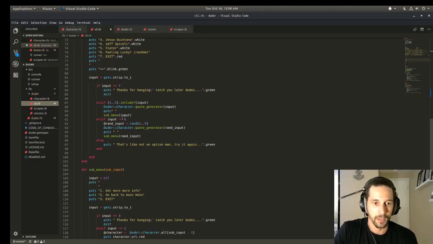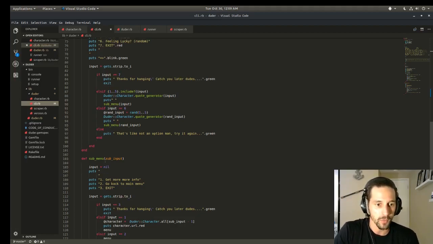So right back at it, we were right here. If input equals 6, and if input is 1 through 5, we hit our quote generator, it puts it out, and once it does that, it'll hit a submenu, which is down below. Before we get into that, I'll just finish off this top menu. So if input equals 6, I have another variable, rand input. So this is my random option, feeling lucky, number 6. So the rand input is just equal to a random number between 1 and 5. And it does basically the same thing as if you were to enter a number, except it puts that rand input into it, so that way I get a random quote from a random character.